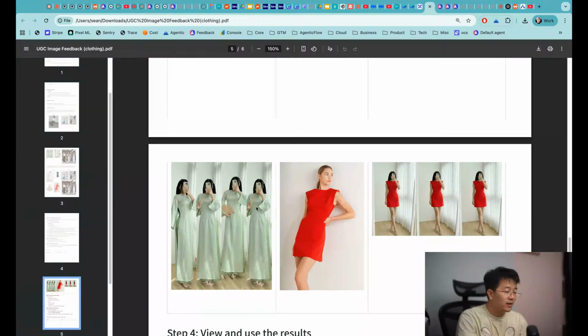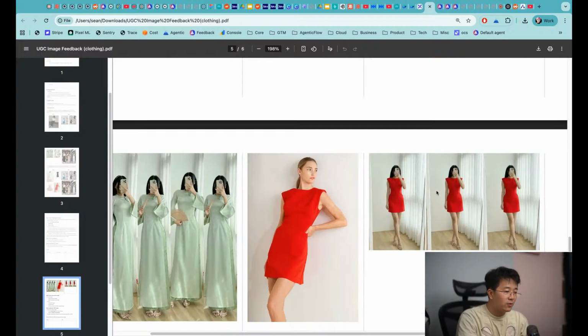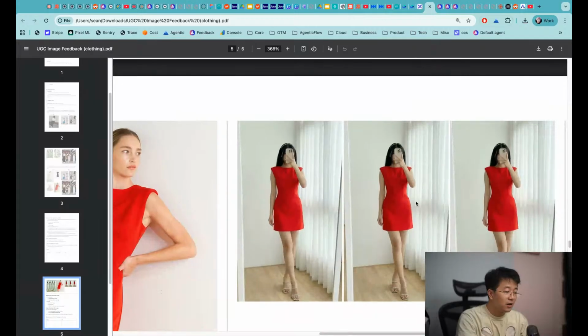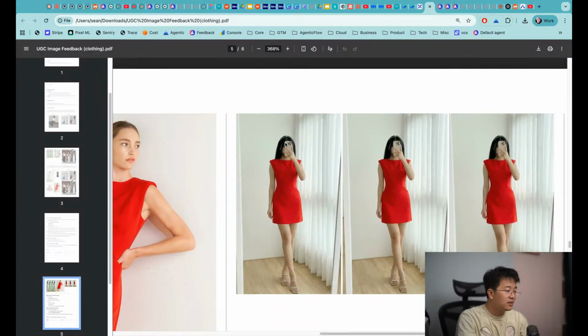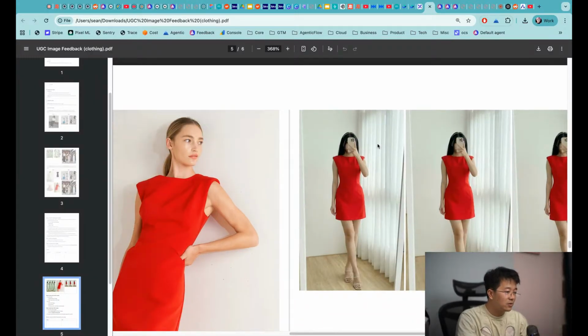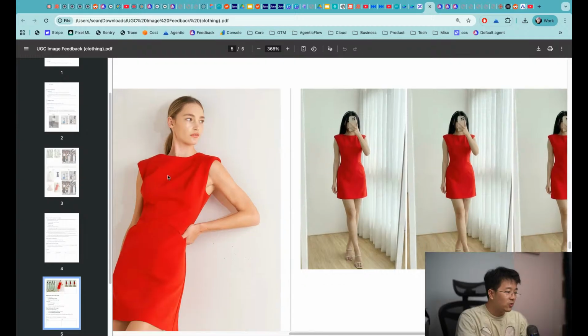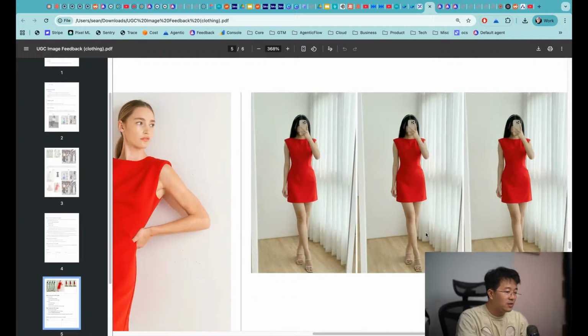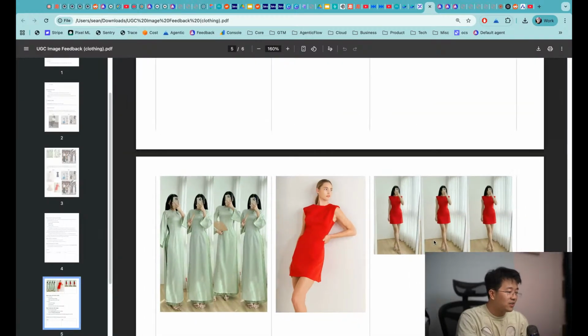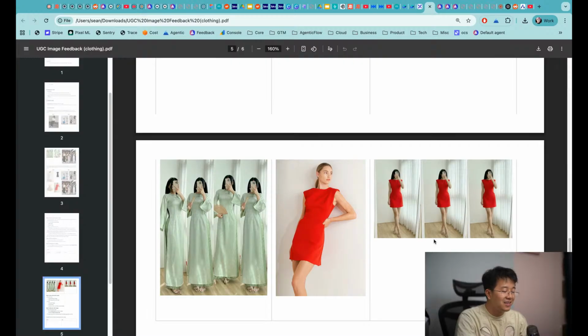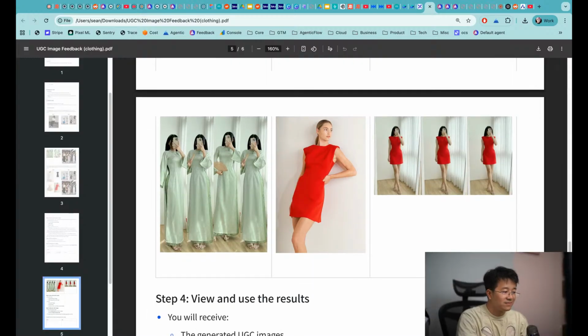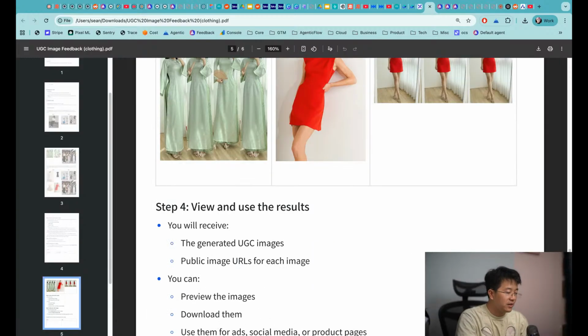So I upload this picture and this picture, and using Nano Banana we can create this kind of model. And this looks quite okay, I would say. You can see in here, this woman, this model, is actually wearing this red dress, and this can be useful to put in a comment or in ads or something. It's quite indistinguishable.